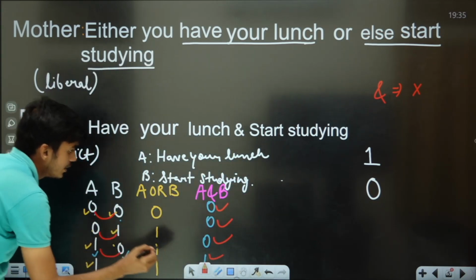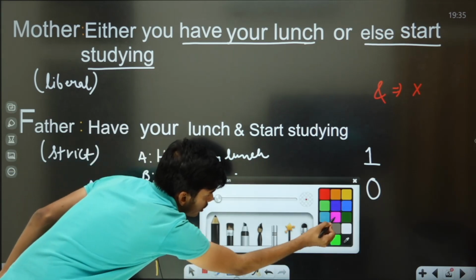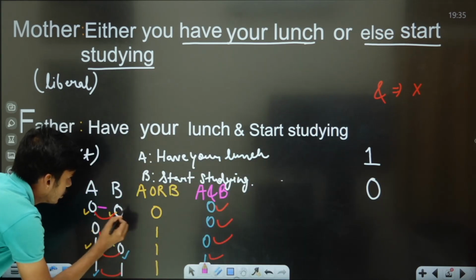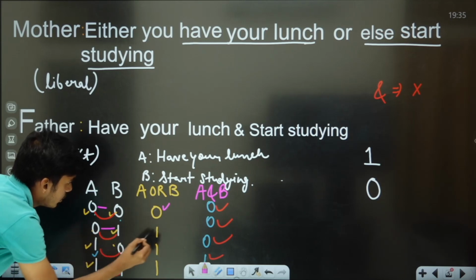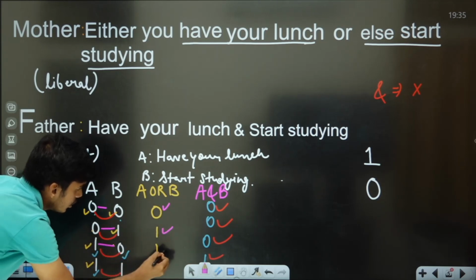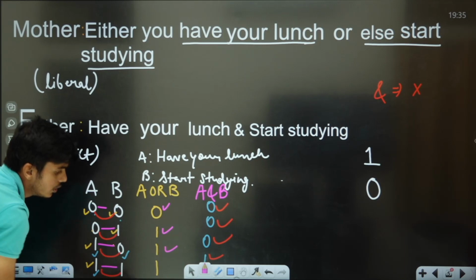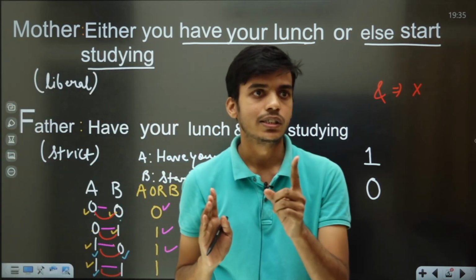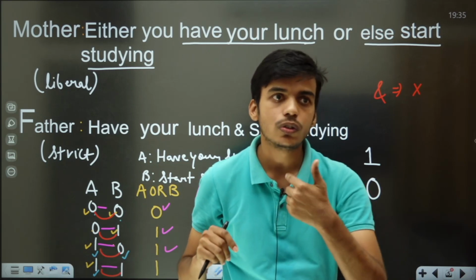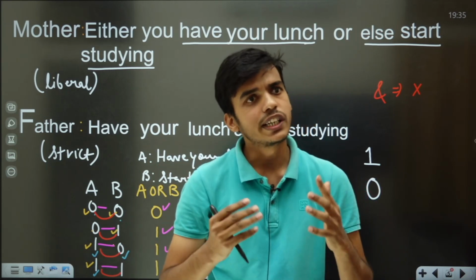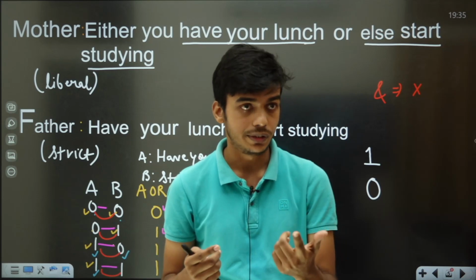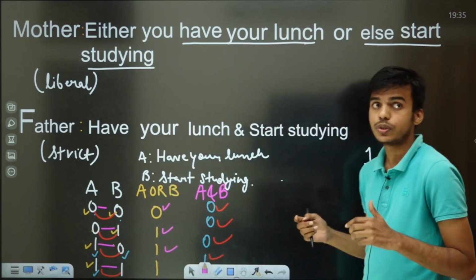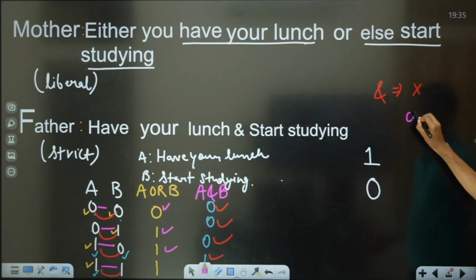And over here we can see that 0 plus 0 is equal to 0. 0 plus 1 is equal to 1. 1 plus 0 is equal to 1. And 1 plus 1, you might be remembering one thing. As soon as you are getting a single success and OR was there, you need not look for the second success. Even if you are getting the second success, it won't be counted. Let us suppose you are attempting both the parts of a question where it was written question 3 part A or part B.